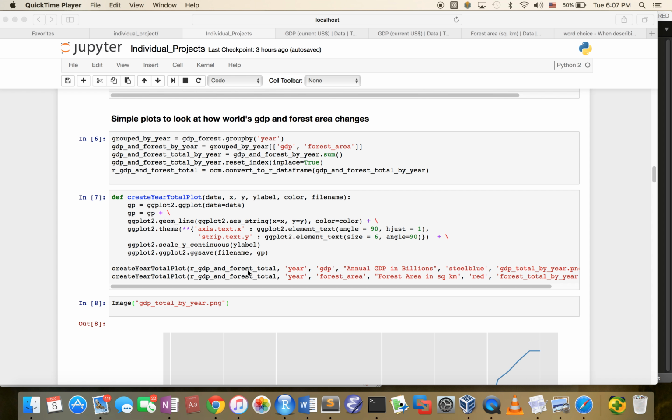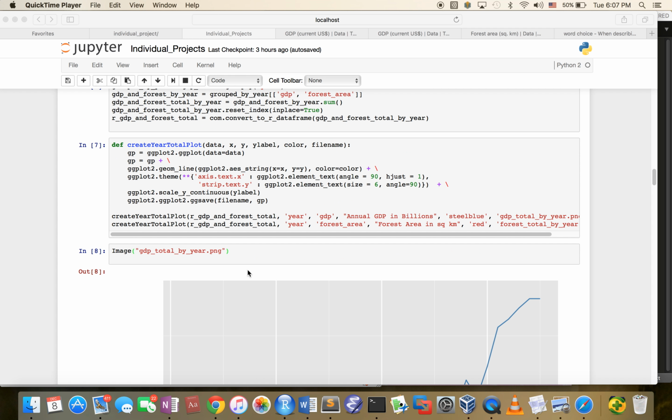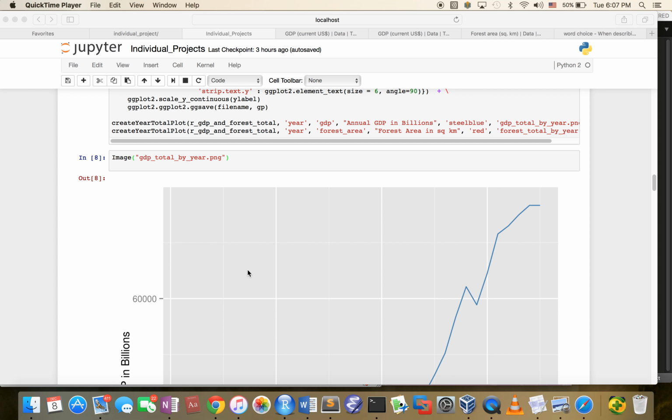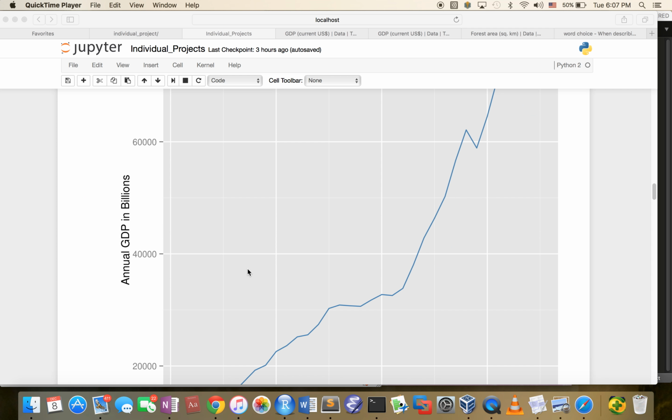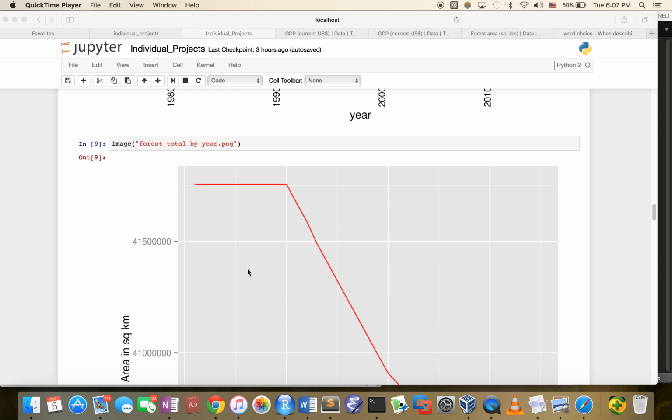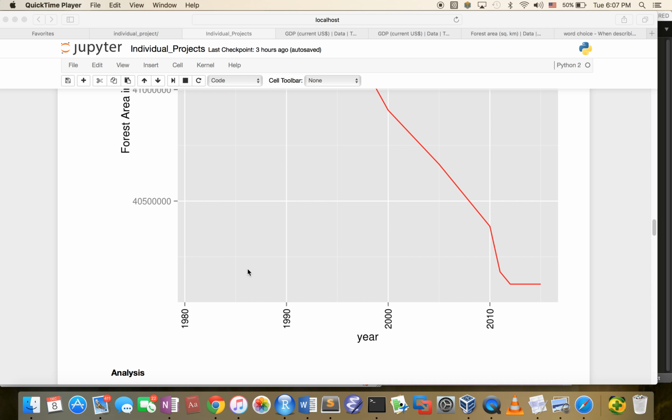For my analysis, first, I created two simple plots to look at trends of GDP and deforestation. As you can see here, as GDP is growing, the forest area is decreasing.